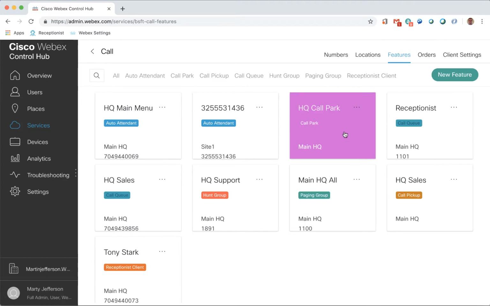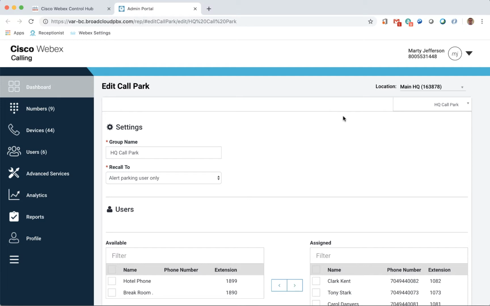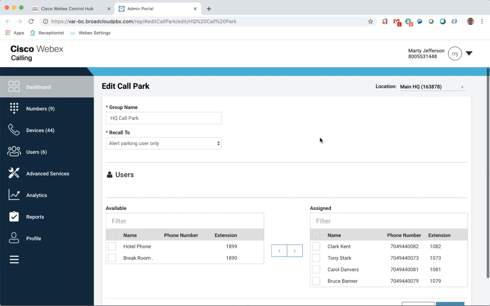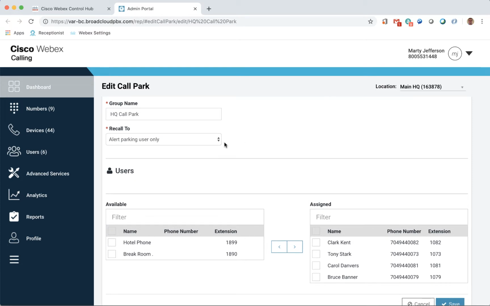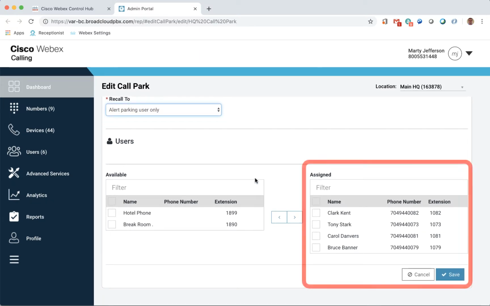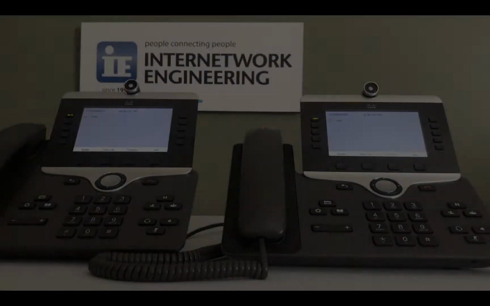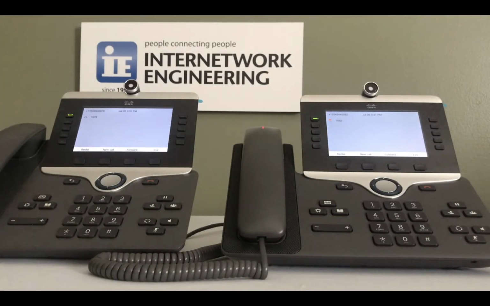In the call service features, we already have the call park feature configured, so let's click on the 3 dots and then click on Edit to see how it is configured. In the call park configuration page, we can see things like how the call is recalled back if no one picks up the call. You can see what users are assigned to the call park feature. As we said before, call features are assigned to specific locations, so each location can have a unique call park group. Now that we have the call park configured, let's see how it works.